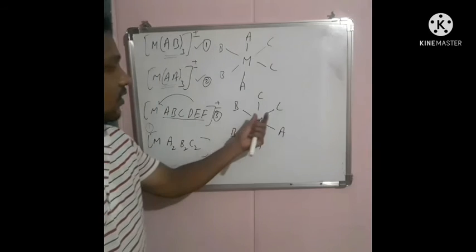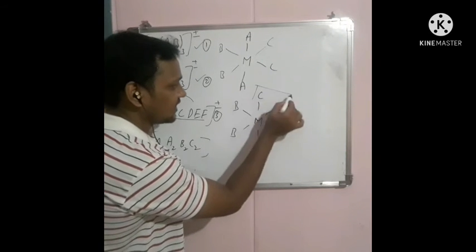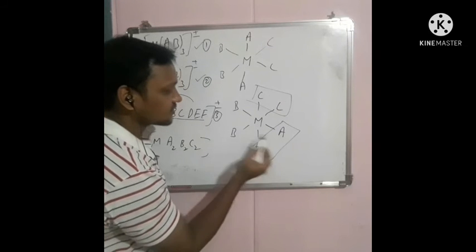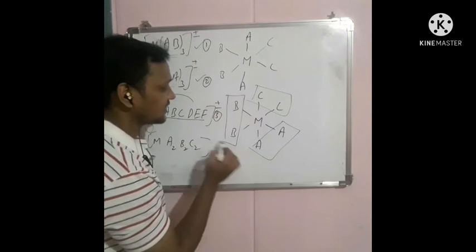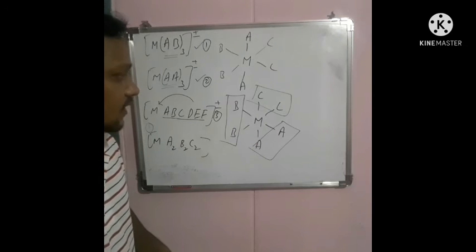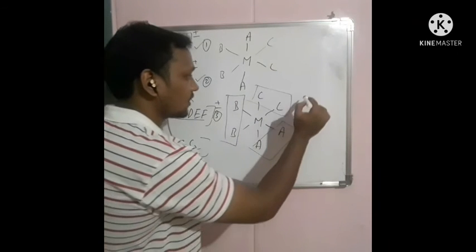This kind of molecule we call a cis arrangement, because the C ligand is present on the same side, the A ligand is present on the same side and the B ligand is present on the same side. This kind of arrangement we call a cis arrangement. This cis arrangement leads to optical isomerism.